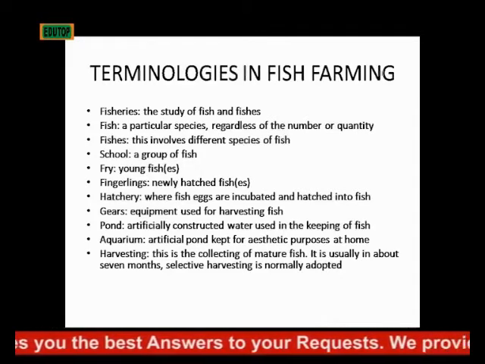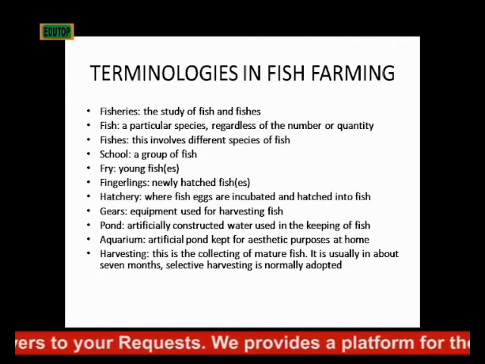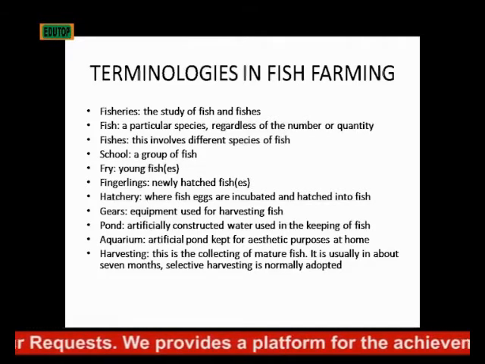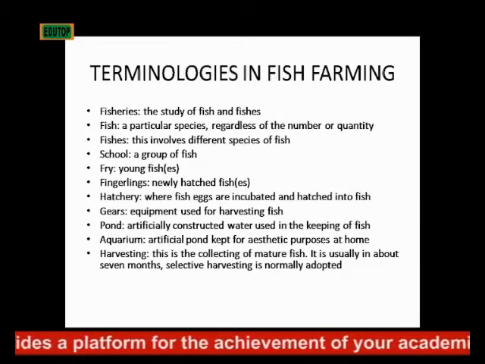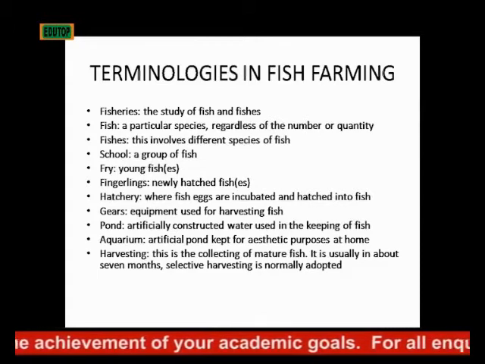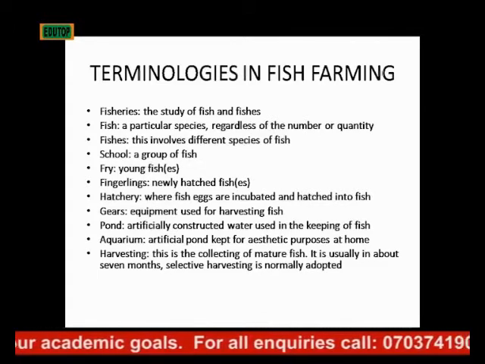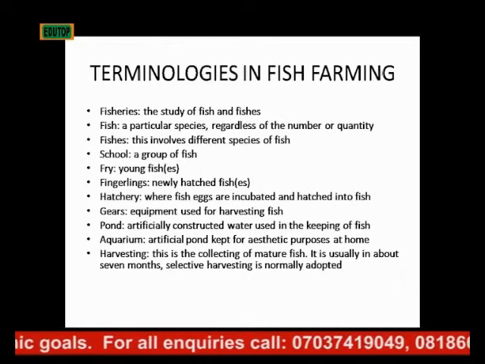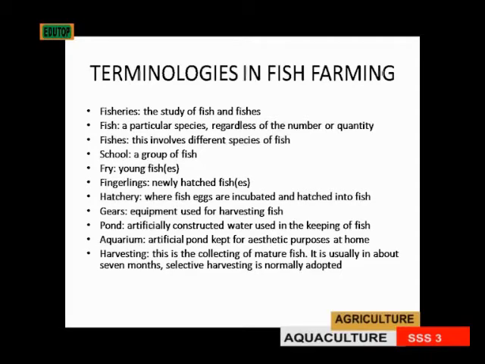Pond is an artificially constructed water body used in keeping fish. It's a pond of fish. It's an artificial place where you put water and you rear your fish. Then aquarium is also an artificial pond, but this is kept for aesthetic purposes, especially at home. You have water in a particular box, and you have fish just moving, a sight to behold in the house. That's what is called an aquarium.